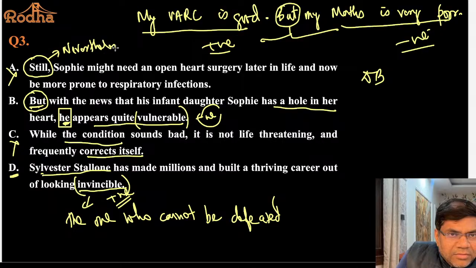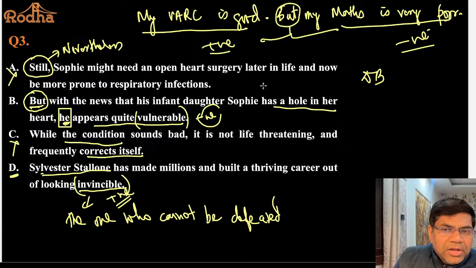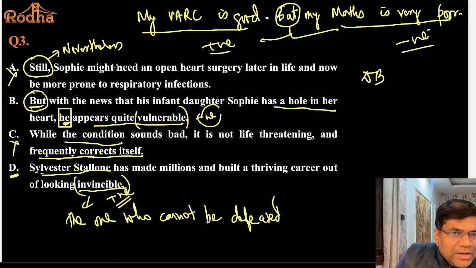Nevertheless, Sophie might need an open heart surgery. Even though the condition frequently corrects itself, she still might need an open heart surgery. So this still has come as a contrast. Contrast to what? Contrast to the earlier sentence, that the condition which Sophie has frequently corrects itself. Still, she might need an open heart surgery later in life and now be more prone to respiratory infections.